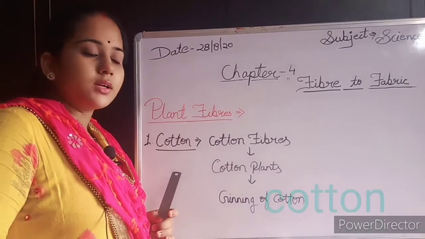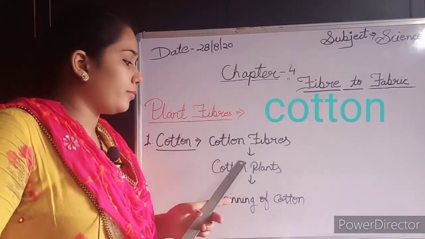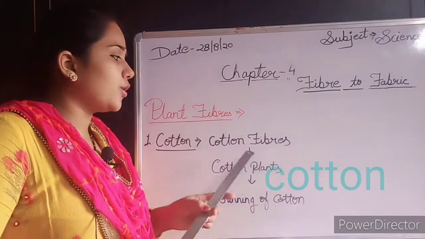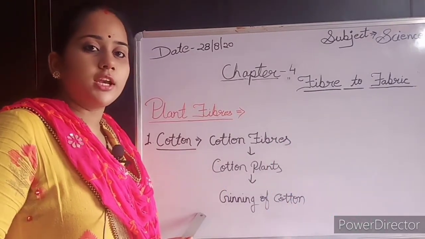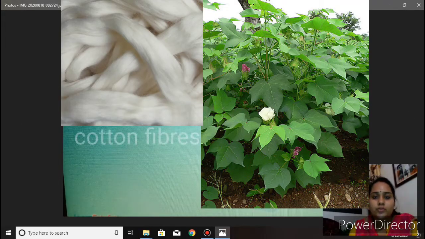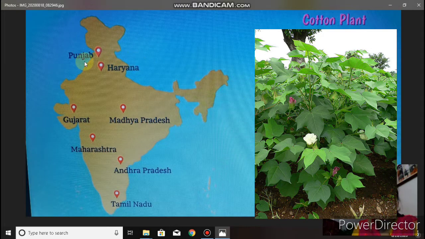So students, now we learn about cotton. Cotton fibers we obtain from cotton plants, and by the ginning of cotton process we get cotton fibers. Let's see this process in a slide. Cotton plants grow well in black soil and warm climate, and they need moderate rainfall. Cotton plants grow in India, in Punjab, Haryana, Gujarat, Maharashtra, Andhra Pradesh, Tamil Nadu and Madhya Pradesh.